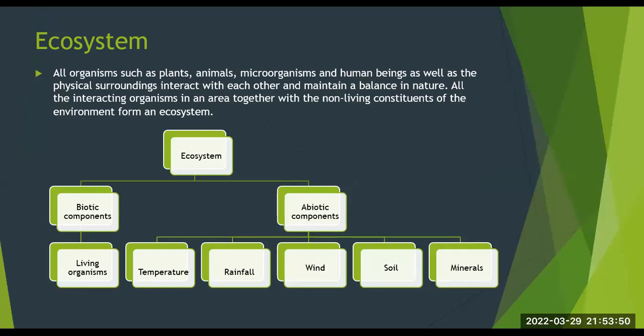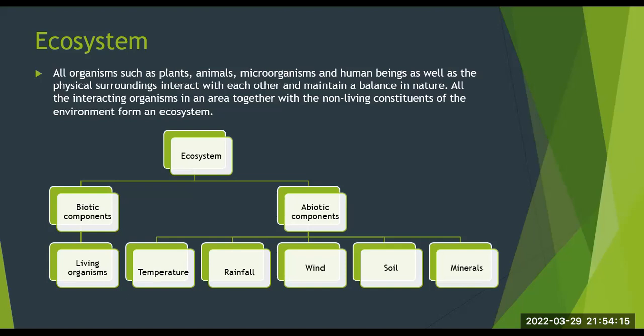All organisms such as plants, animals, microorganisms and human beings as well as the physical surroundings interact with each other and maintain a balance in nature. All the interacting organisms in an area together with the non-living constituents of the environment form an ecosystem.